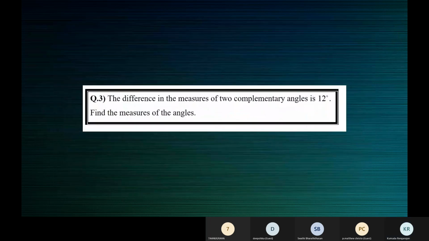See here. The difference in the measures of two complementary angles is 12 degrees. Find the measures of the angles. So here, the angles are complementary angles. So when you add the two angles, the answer will be 90. The sum of the two angles.